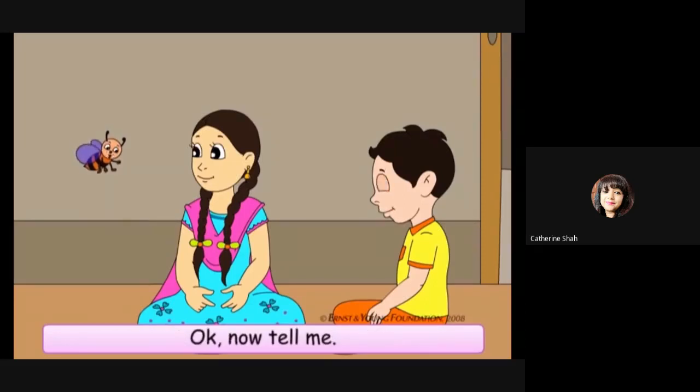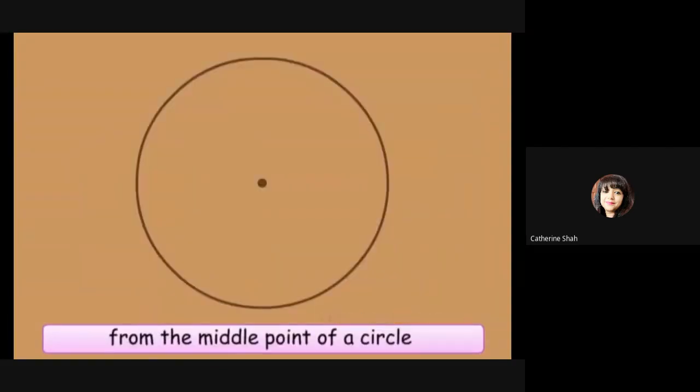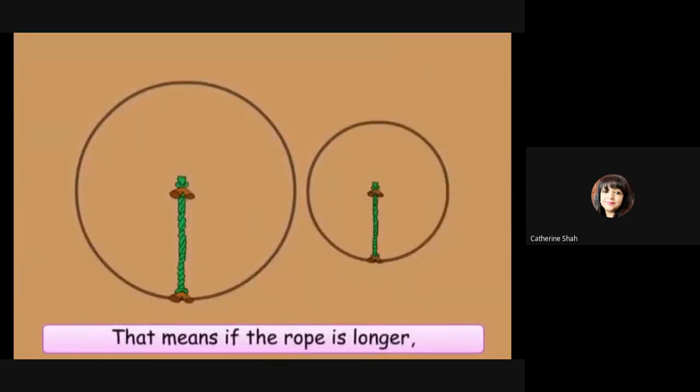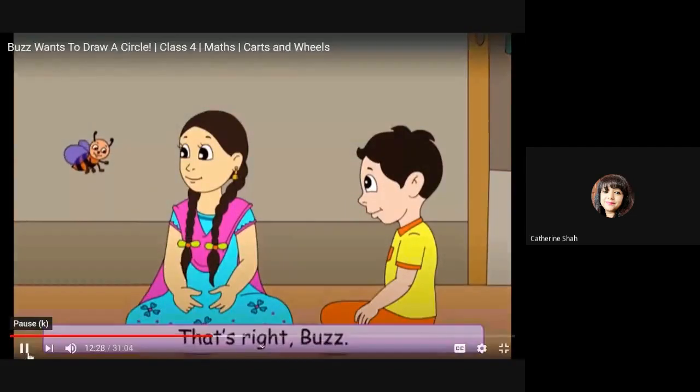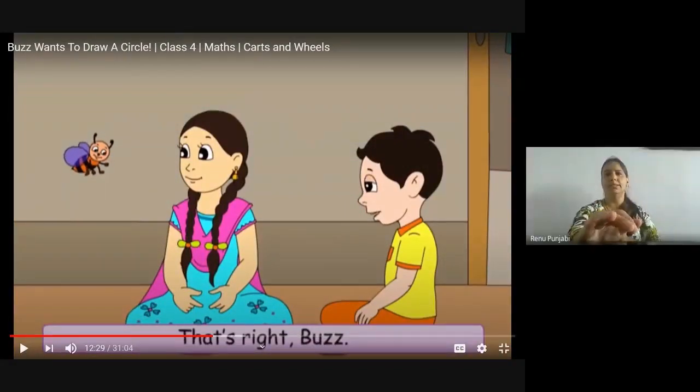Okay, now tell me. The measurement from the middle point of a circle up to its boundary is called the radius of the circle. That means if the rope is longer, we can make a bigger circle. And if the rope is smaller, we can make a smaller circle. That's right. So now you understood what is the radius of a circle? Okay, ma'am. I got it.